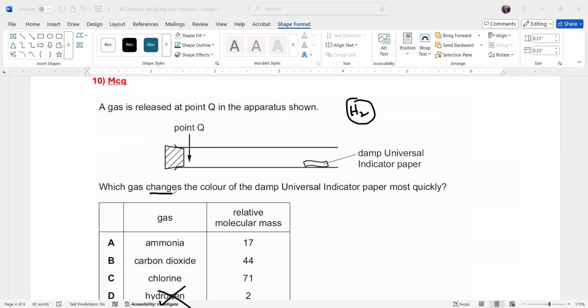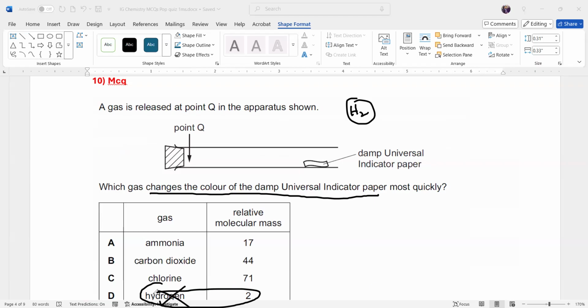Which gas changes the color? Here they only ask which changes the color. They did not specify whether it is red or blue. In the previous question they specified which one changes the color to red. When they say red, it means we have to look for an acidic gas. When they say a color change, it means the gas can be acidic or alkaline. Why not hydrogen? Because hydrogen does not have any effect on the indicator. Hydrogen is neither acidic nor alkaline.